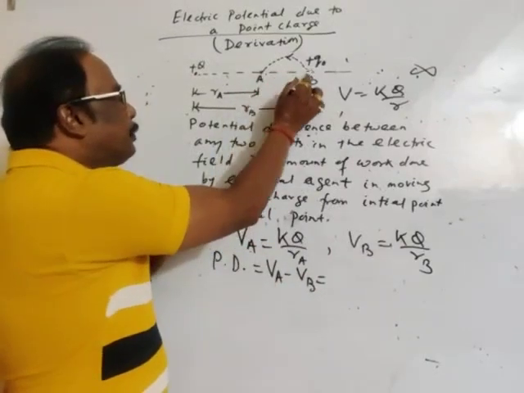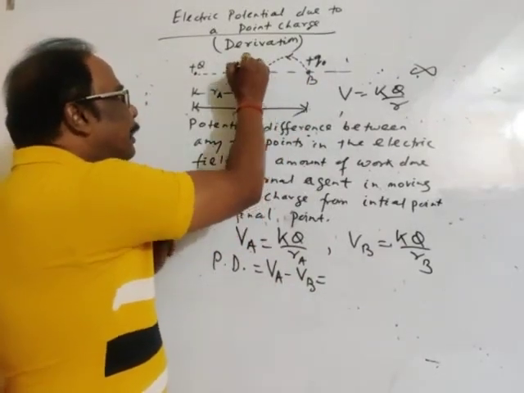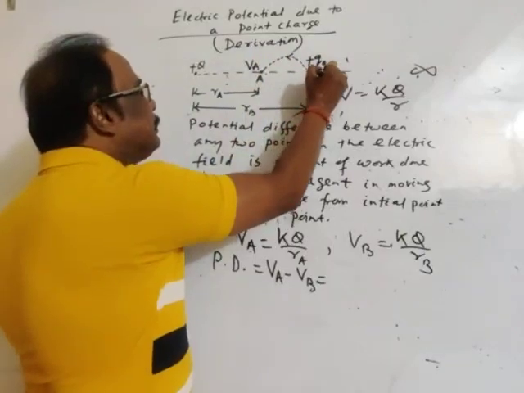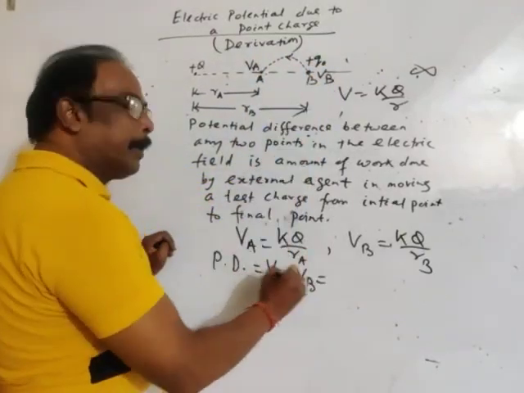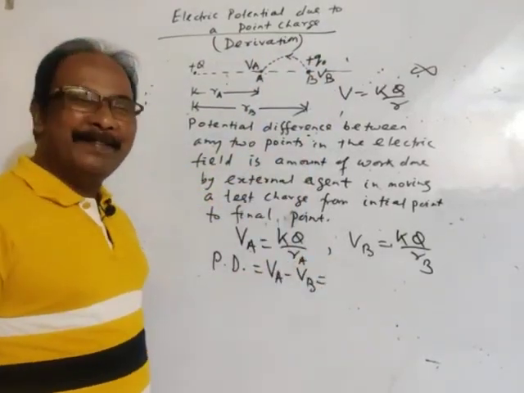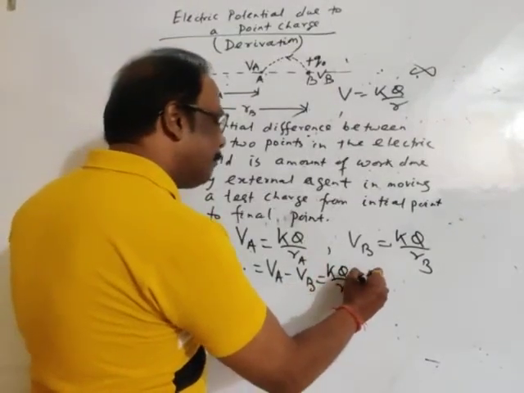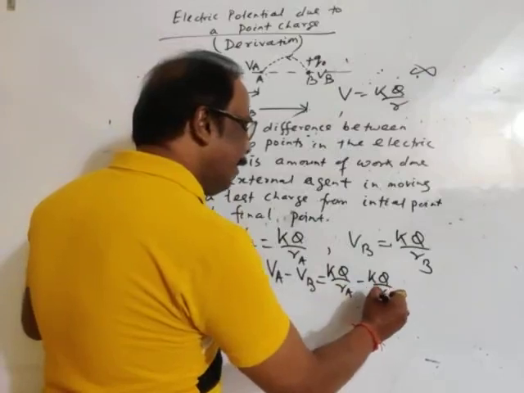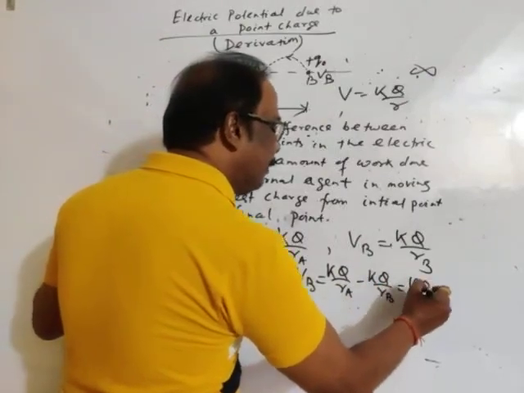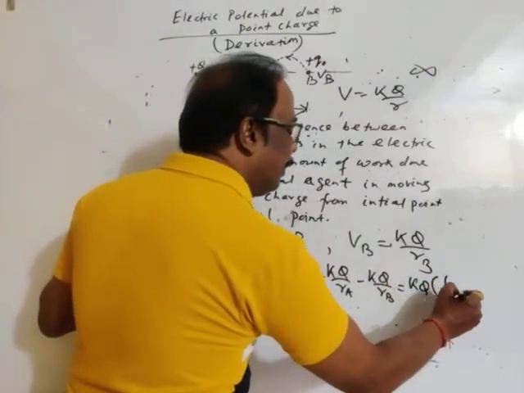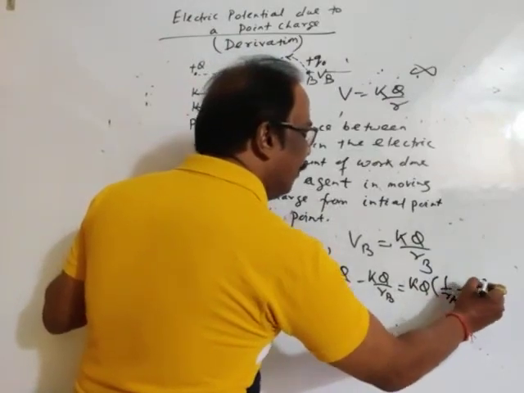This is the final position, this is the initial position. Final potential is VA, initial potential is VB. The difference in potential is VA minus VB. So this is equal to KQ by RA minus KQ by RB. So finally we may write KQ into 1 by RA minus 1 by RB.